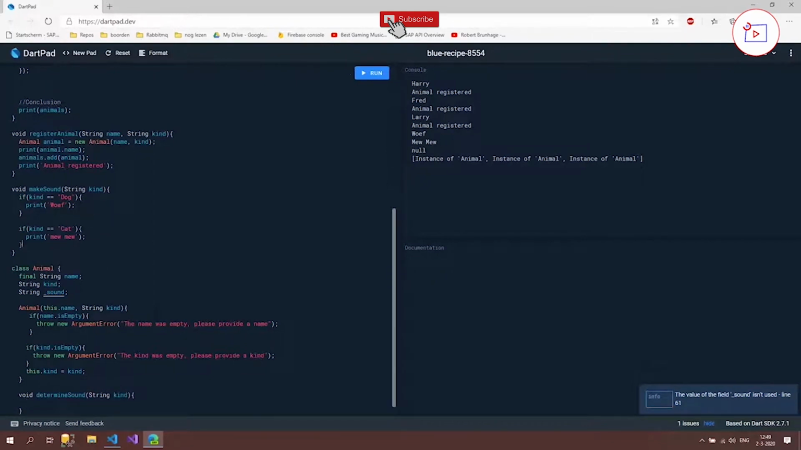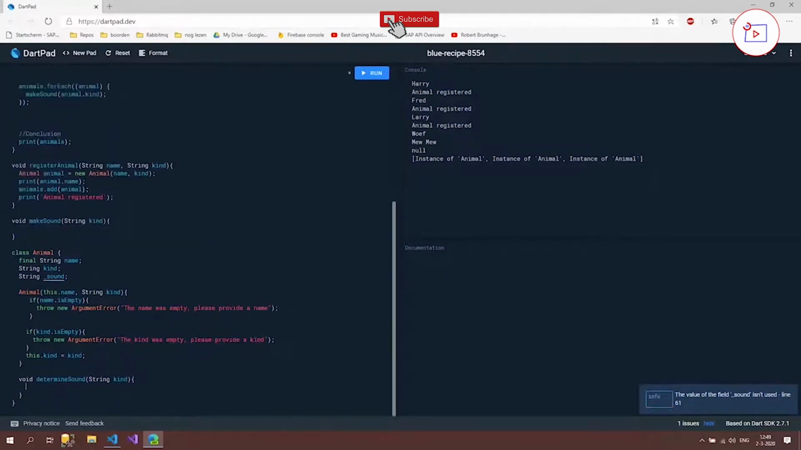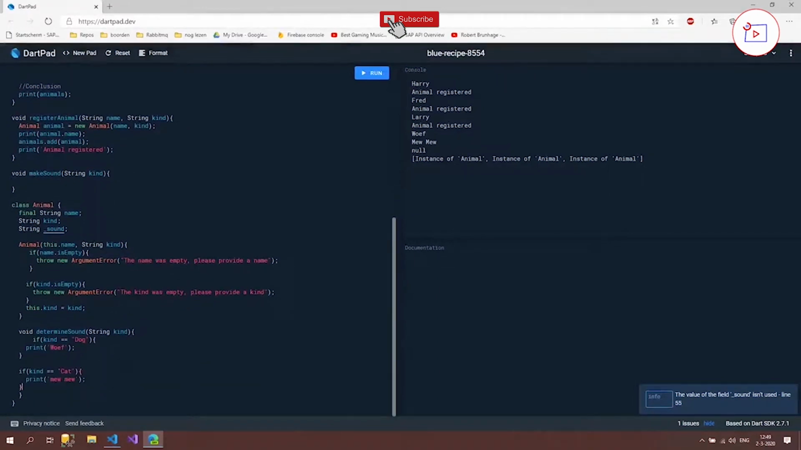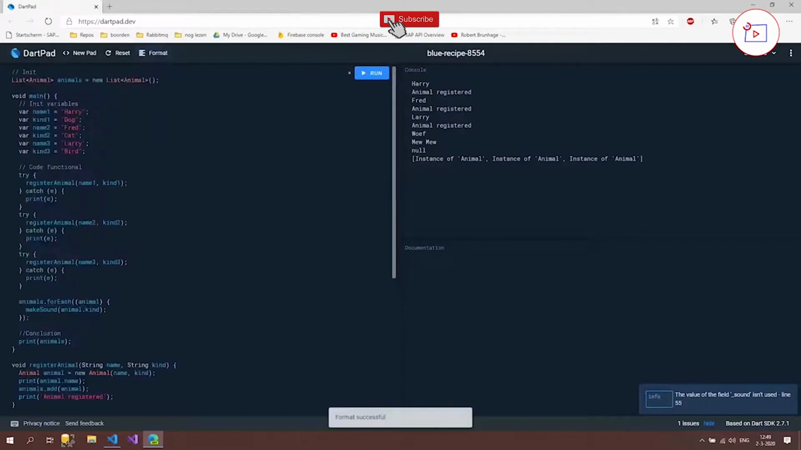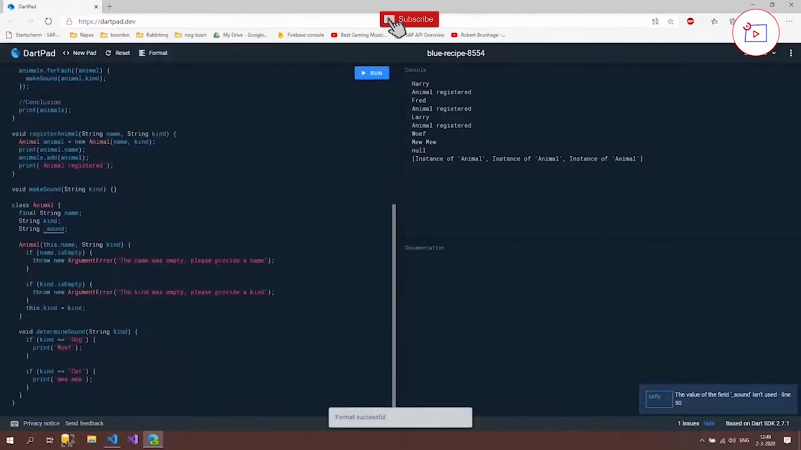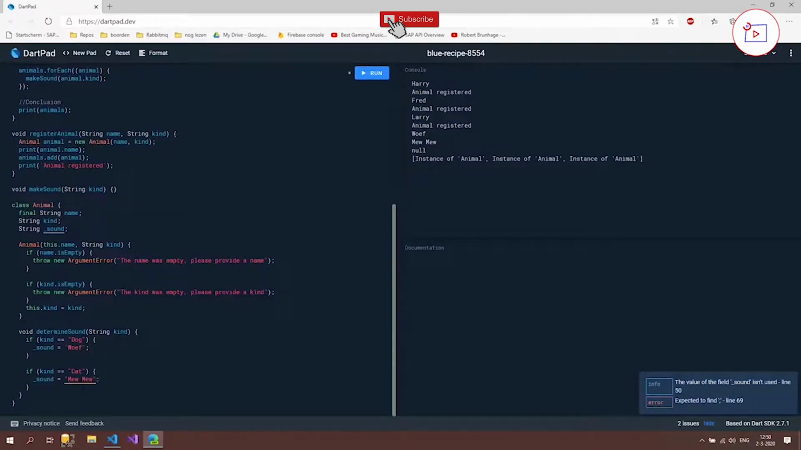And what we're going to do now is cut this code out and put it right back here. And if your code looks a little bit messed up, you can click on this format and you can see it fixes the format of the code. And what we're going to do now is, instead of printing it out, we're just going to set our sound property with the value that we're going to print out. So we're going to set the sound with woof, and also this mew mew we're going to set our sound with, but let's uppercase the M here and don't forget your semicolon.